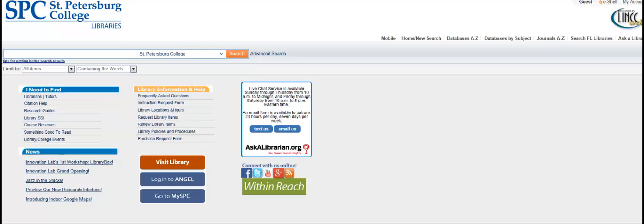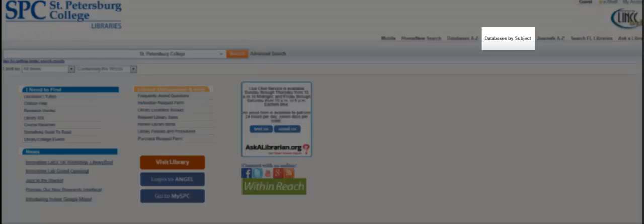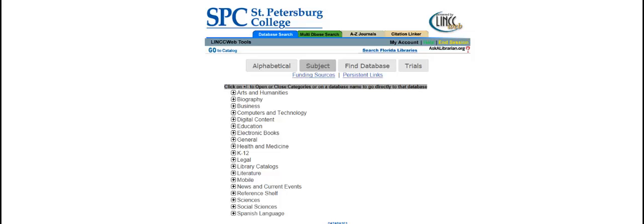From the library homepage, go to the upper right-hand corner and click on the Database by Subject category. This will open a list of the SPC databases based on the subjects and topics they contain. Because newspaper databases tend to be more timely, we'll click the News and Current Events option. This will filter out those resources which are not applicable to the category. To search across a specific database, simply click the link.